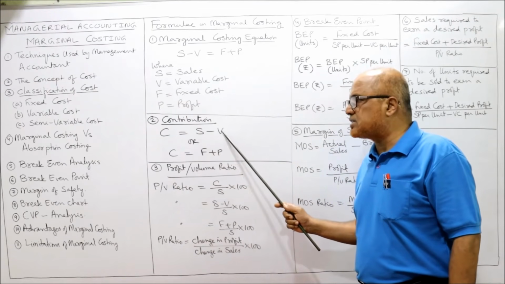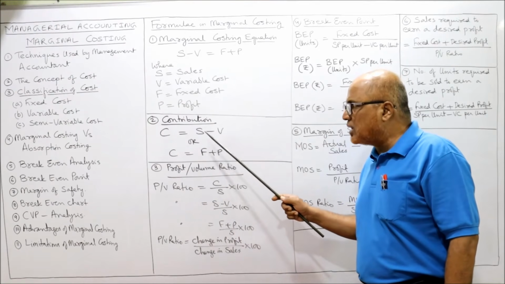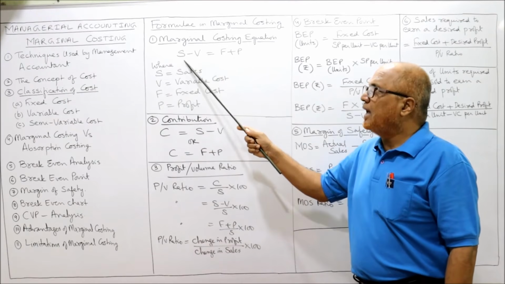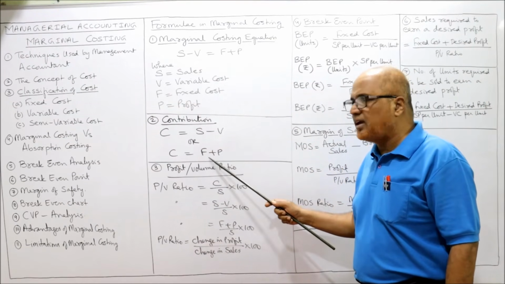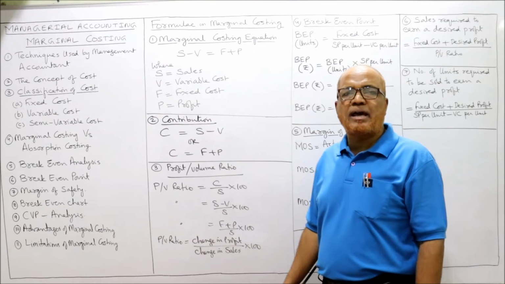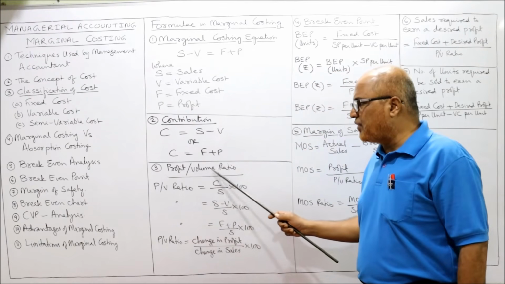C is equal to S minus V, or C is equal to F plus P, because S minus V is equal to F plus P. So in place of S minus V, I can write F plus P. So these are the two formulas for applying contribution. You will get the same answer. Depends on information.